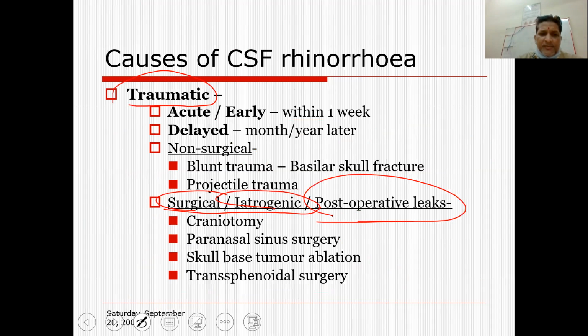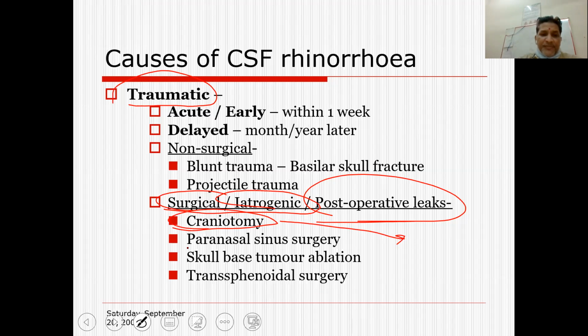Post-operative leak, you can say, in case of craniotomies for various kinds of skull-base tumors, or eighth nerve tumors, or meningioma surgery. So in these cases, this CSF leak can occur in the post-operative period.